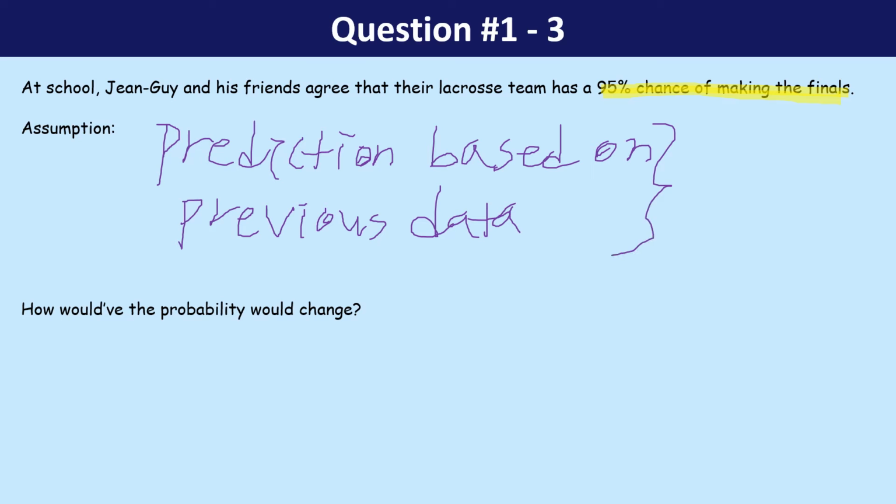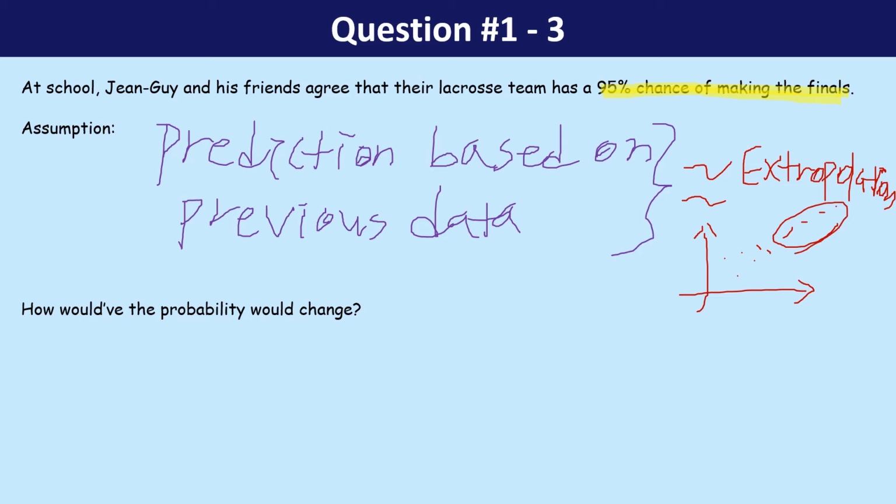So if I use the term that we learned before, it's kind of similar to extrapolation. Even though it's not linear data that we're talking about, extrapolation was one where, for instance, we have random data like that, and we're trying to predict what's happening in the future. Will it happen like that?